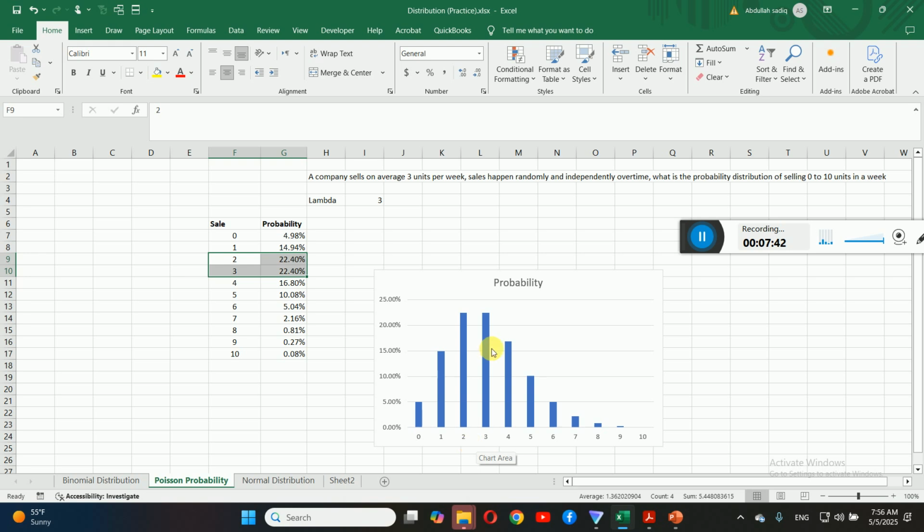To conclude, dear students, in Poisson distributions, a company sells an average of 3 units per week. What is the probability that the company sells 0, 1, 2, 3? Once we find many probabilities, this is what is called a probability distribution. You can put it in a graph and see how these values are scattered around the average, how close or far they are from the average, which is 3. Okay, hopefully the Poisson probability is also clear.